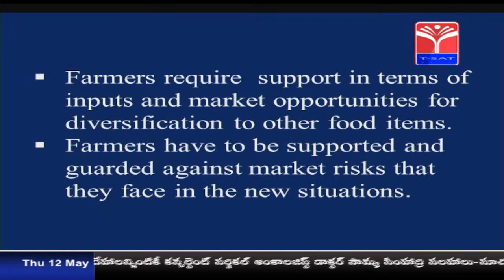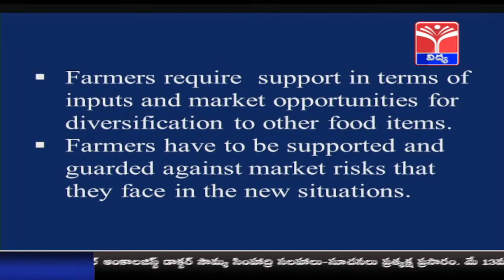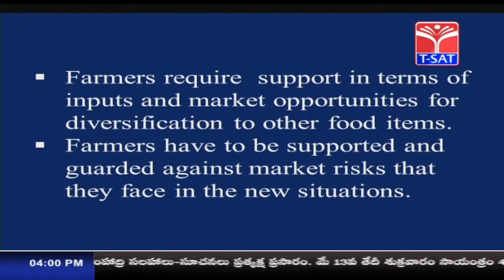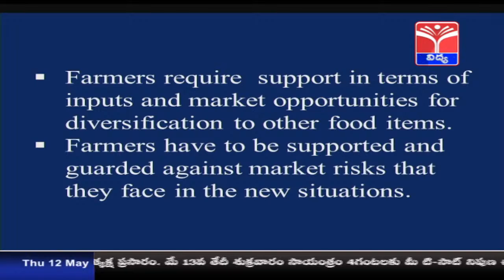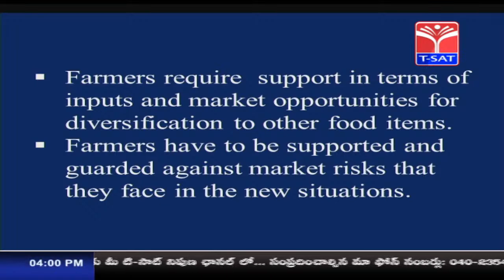Children, what should be done? Let us see. Farmers require support in terms of inputs and market opportunities for diversification to other items. Farmers have to be supported and guarded against the market risk that they face in the new situations.